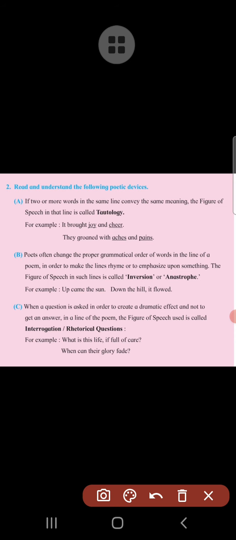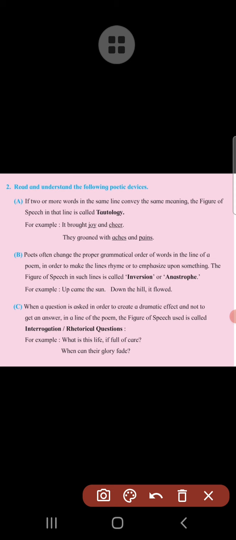Tautology is one kind of figure of speech in which two or more words in the same line convey the same meaning. The figure of speech in that line is called tautology. So let me repeat this one. If two or more words in the same line convey the same meaning, this is most important. Now let me explain tautology along with the example. I have already given the example here.